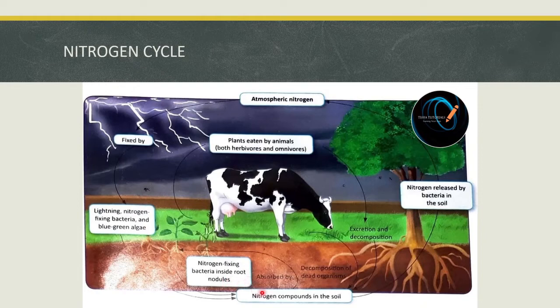The nitrogen is converted into nitrates and nitrites in the soil. Few of them are absorbed by the plants and the rest is released back into atmospheric nitrogen with the help of certain bacteria present in the soil. This process is called the nitrogen cycle.